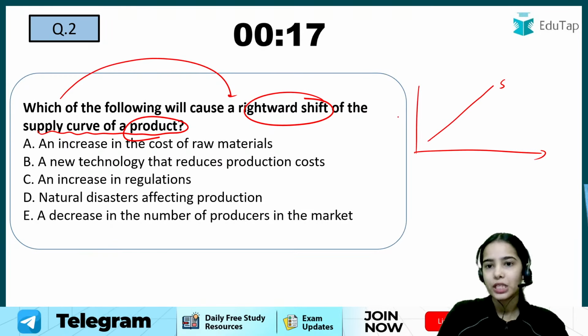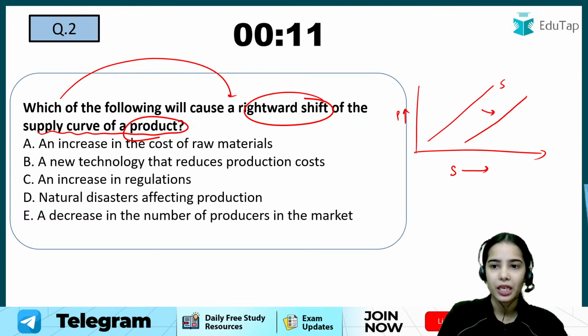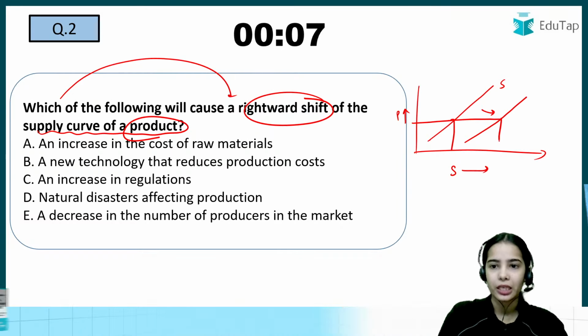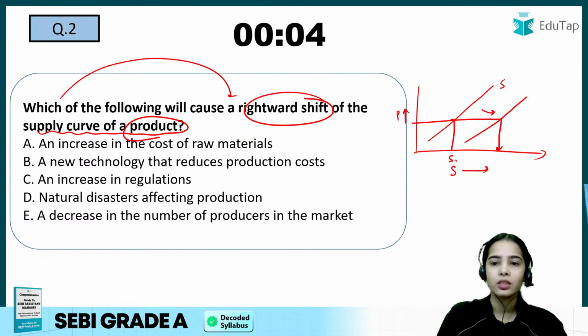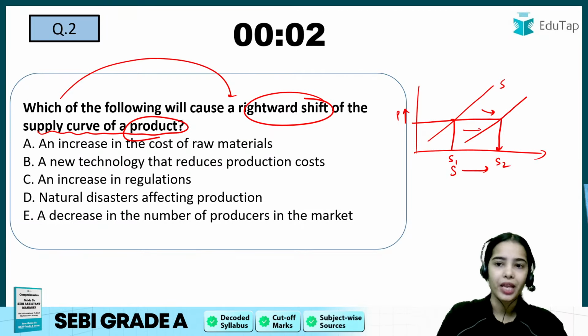Here we see that if the price is increasing, the supply will increase. Now, what will cause the rightward shift in the supply curve? That means at the same price, the supply will increase. So what can cause the increase in supply at the same price?